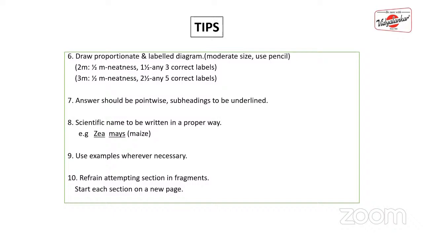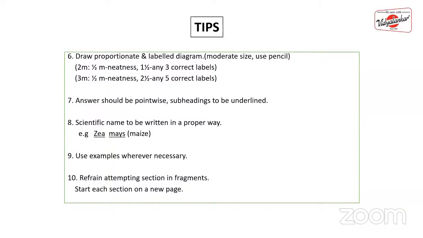Now, the last tip for you all is to refrain from attempting the sections in fragments. That is, you have to write all the sections in a proper order. If you're starting with section A, the order should be A, B, C, D. If you are starting with D, it should be D, C, B, A. But it is not at all preferable to write in a reverse way.